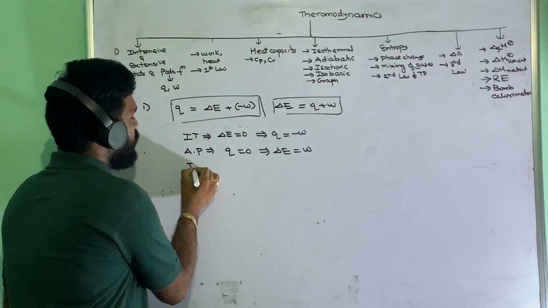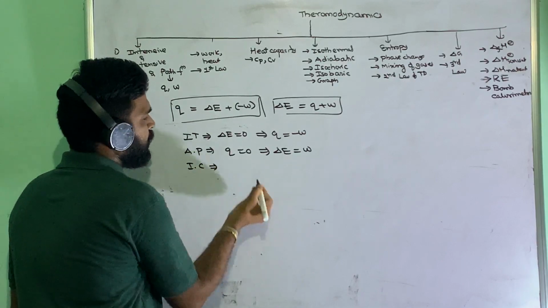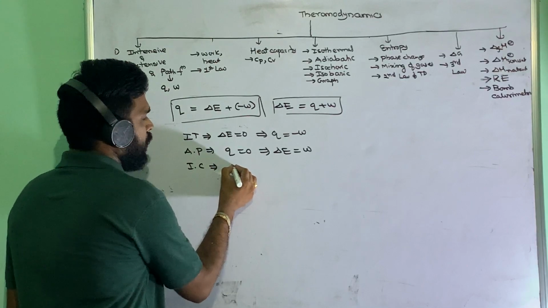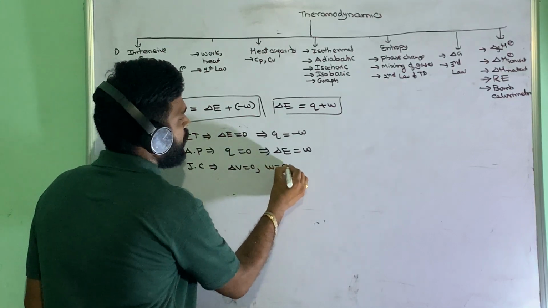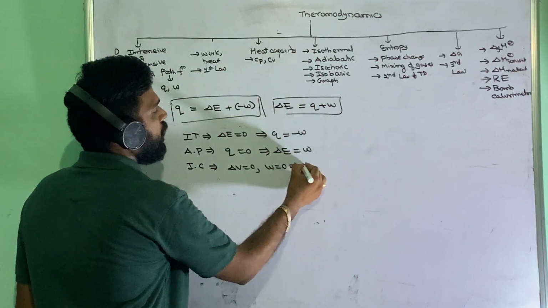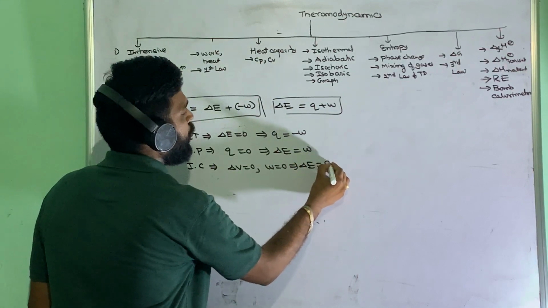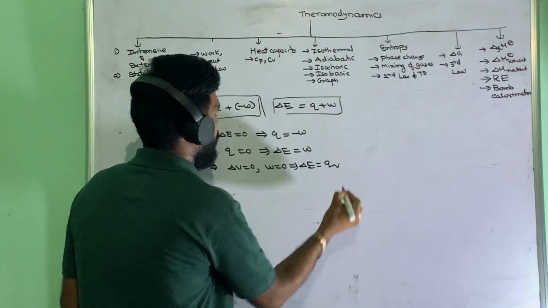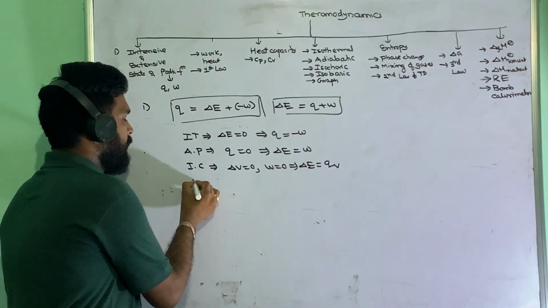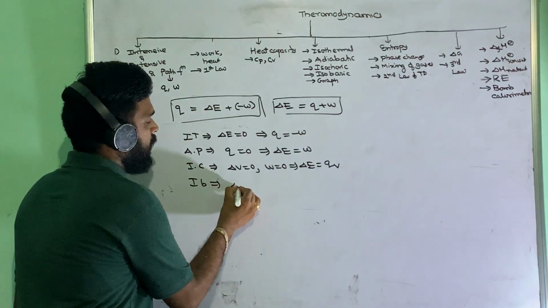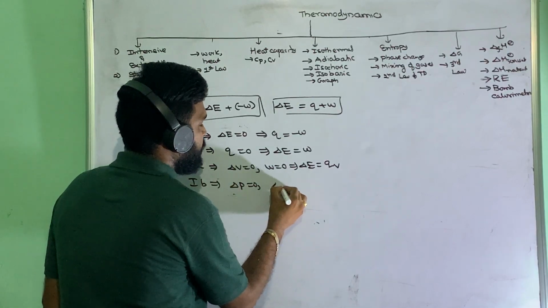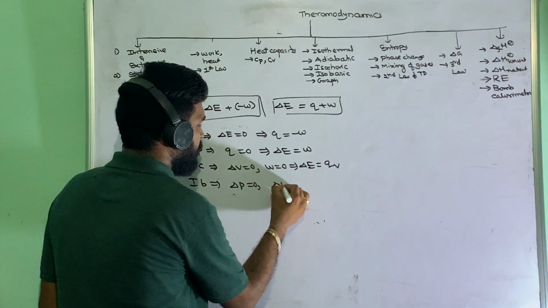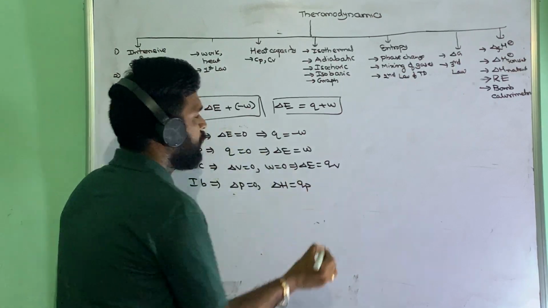In the isochoric process case, delta V will be 0, then work will be 0. Work being 0 means delta E equals Q at constant volume, Q_V. In the same way, in the isobaric process case, delta P will be 0, and here you will get the expression delta H is equal to Q_P.